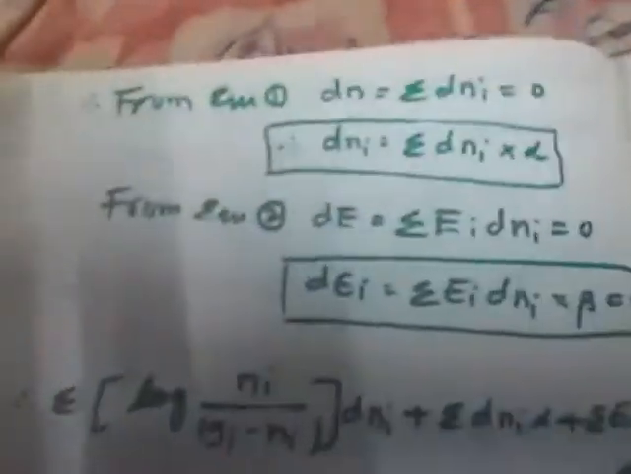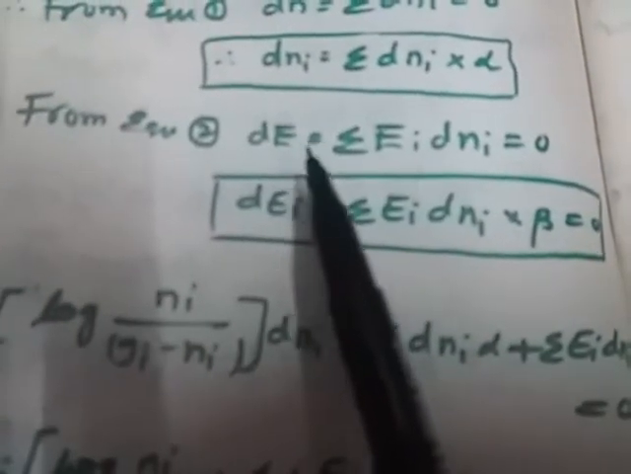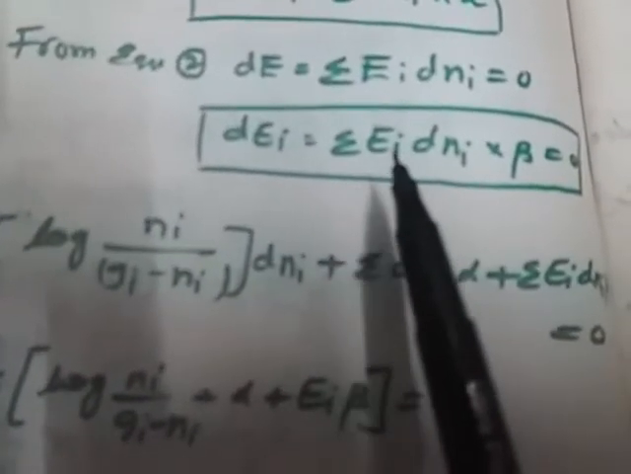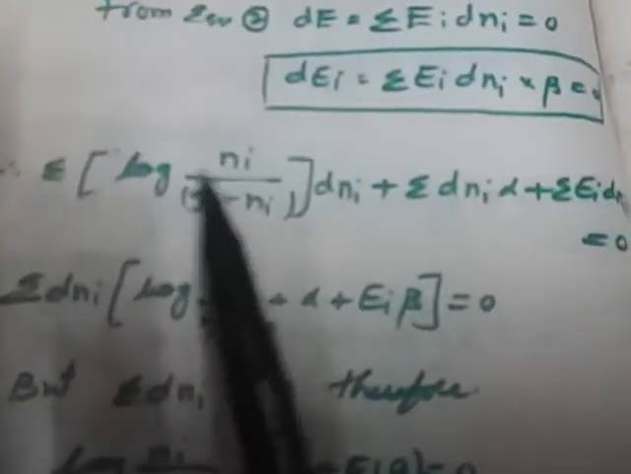What is the following equation? From equation 1, dN equal to sigma dni equal to 0, so sigma dni into alpha. Equation 2, total energy dE is equal to sigma ei into dni equal to 0, so sigma ei into dni into beta equal to 0. These two values can be added to equation 4. We will get sigma of log of (ni by (gi minus ni)) into dni, plus sigma dni into alpha, plus sigma ei dni into beta, equal to 0.